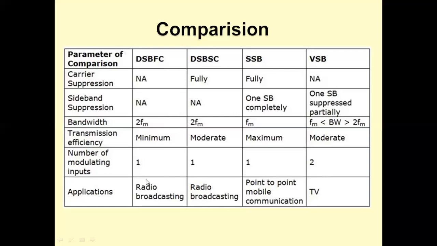Applications of AM are radio broadcasting, applications of DSBSC radio broadcasting and generation of the SSB signals. SSB modulation is well suited for point-to-point communication. It is well suited for voice transmission in telephony. It is used for point-to-point mobile communication systems. Vestigial sideband modulation is particularly used for telegraph transmission as well as transmission of video signals in case of TV.